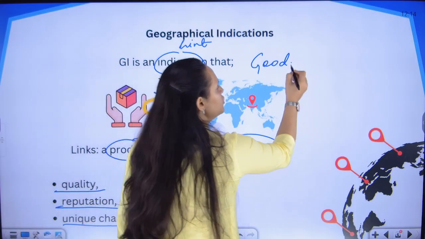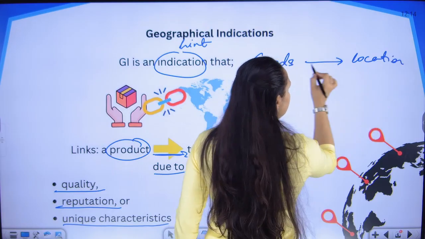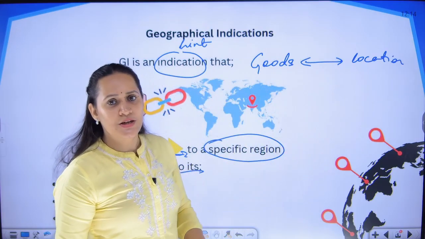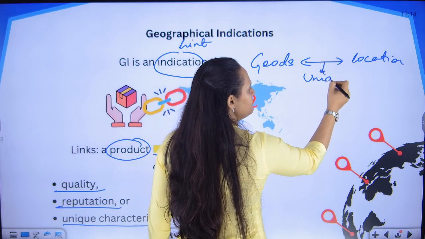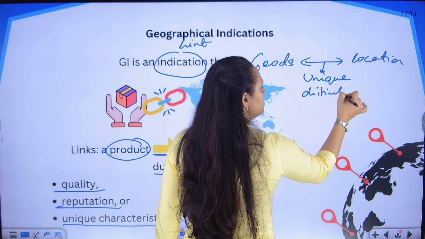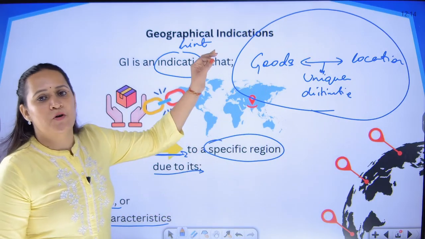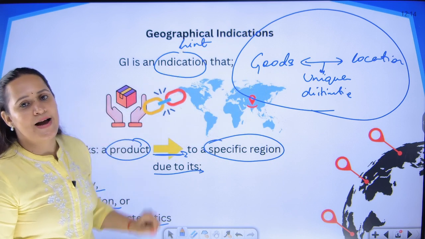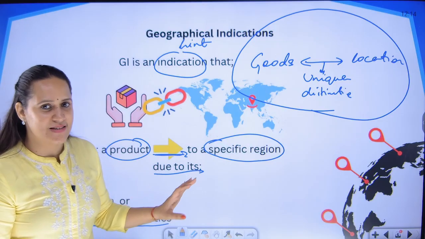The goods should be related to some kind of location, and this relationship between the goods and the location is established because of some kind of uniqueness, some kind of distinctive feature. If this link is established, then you can say that product is capable of being identified as a GI product. I hope the basics are clear.